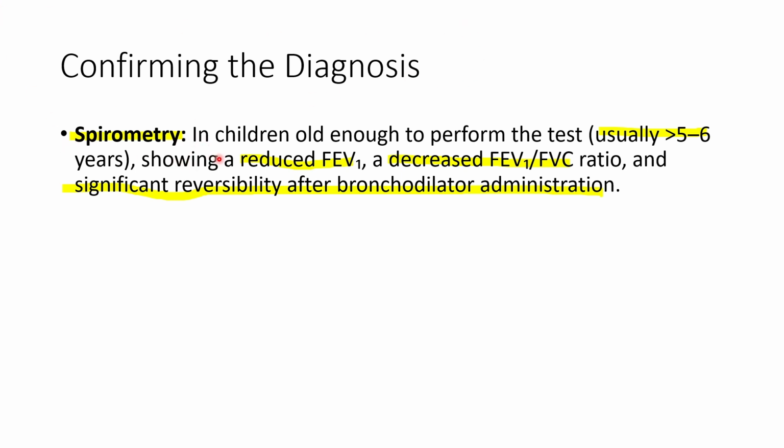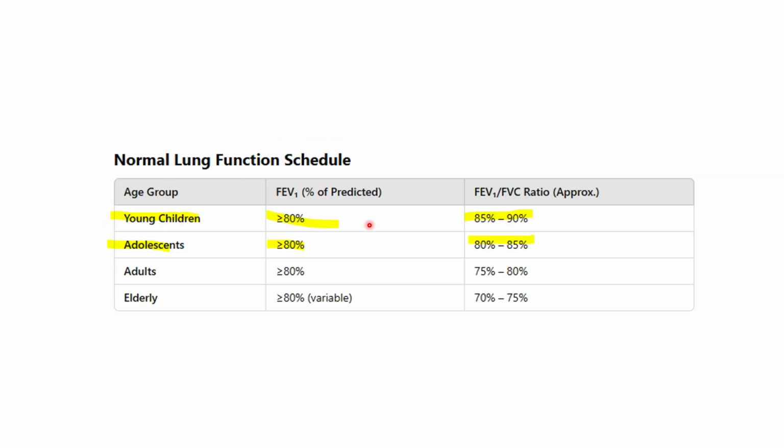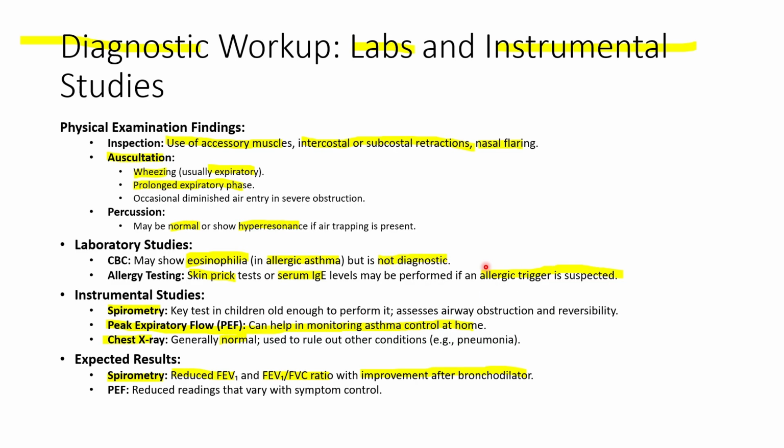And the spirometry, we will have FEV1, which is forced expiratory volume, and we will have also the FEV1 to FVC ratio. They will both get reduced when we do a spirometry. So these are the normal readings for it. For young children, FEV1 is more than 80%, when the ratio is 85 to 90%. Adolescents, the FEV1 is also 80%, and the ratio is 80 to 85%.